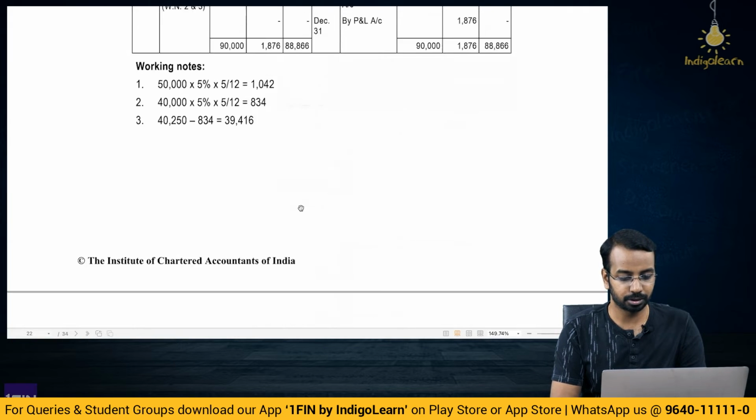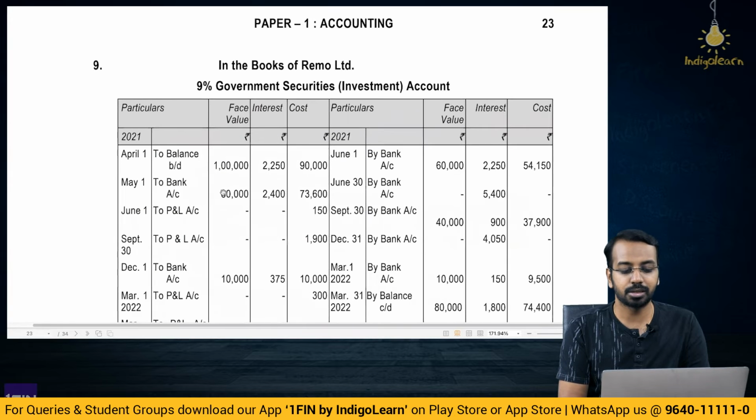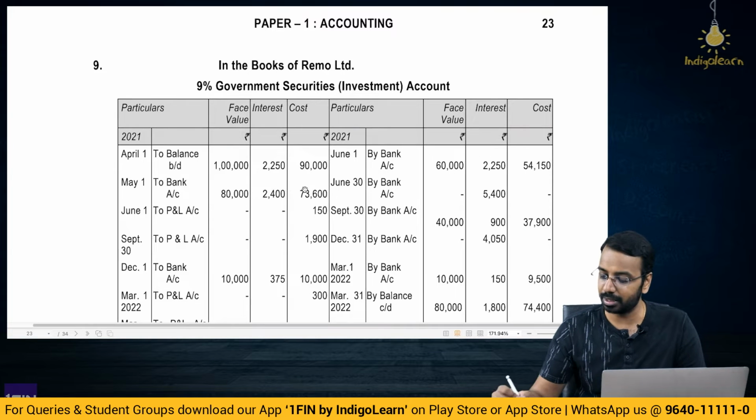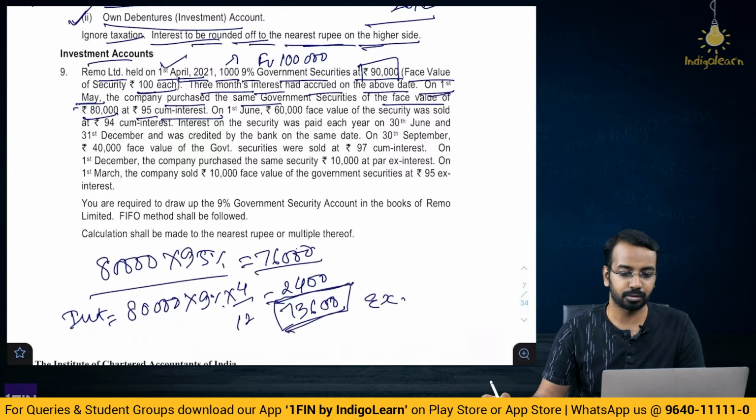So if you come to the solution, balance brought forward: face value 1 lakh, cost 90,000 and why interest? 3 months interest is accrued on this 1 lakh. So that is provided. Then to bank account, whatever is the purchase, 80,000 is your face value, 2,400 is paid towards interest and 73,600 is the value that we have calculated towards the cost of the government securities.